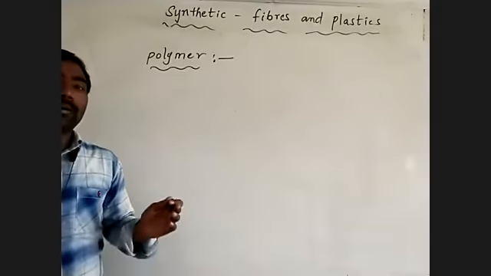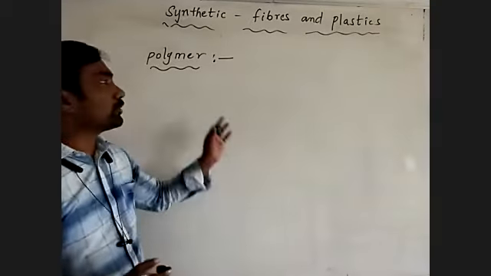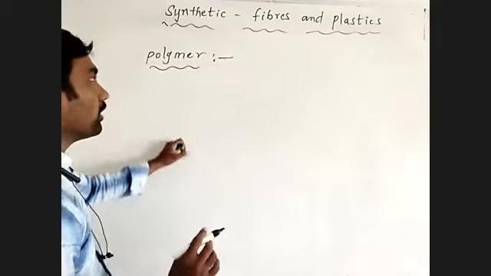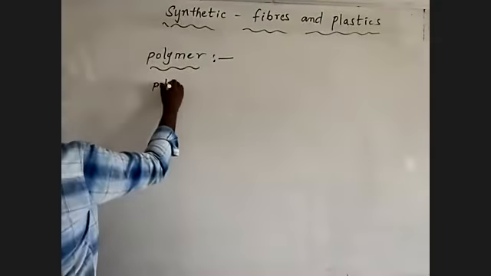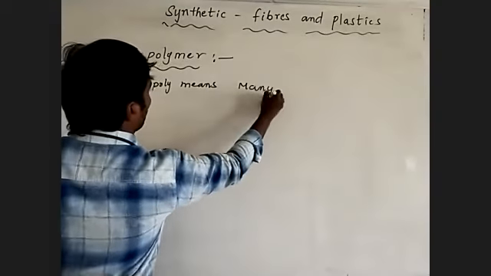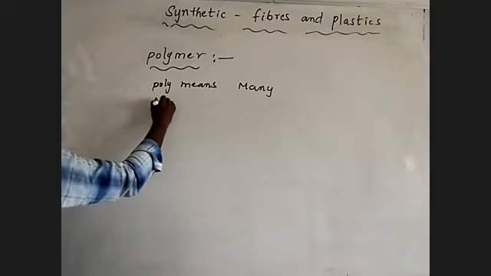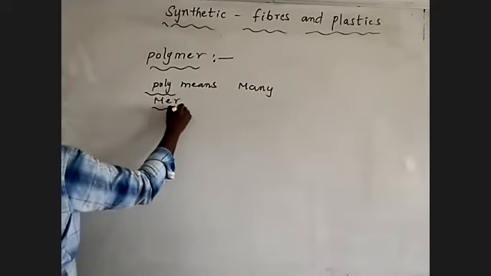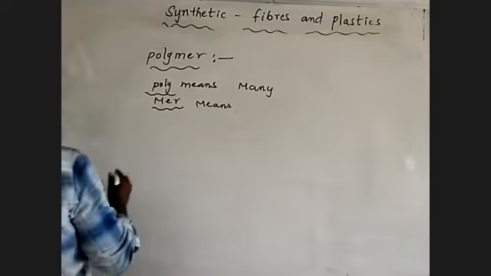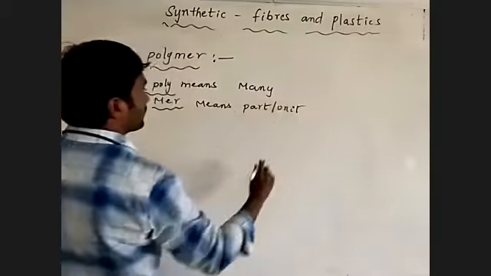Generally, many identical small units are combined together. By combining monomers, we get a polymer. Poly means many, and mer means part or unit.